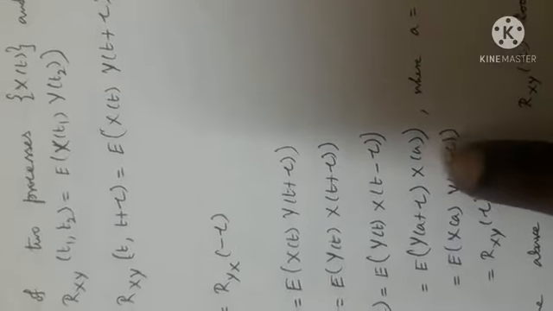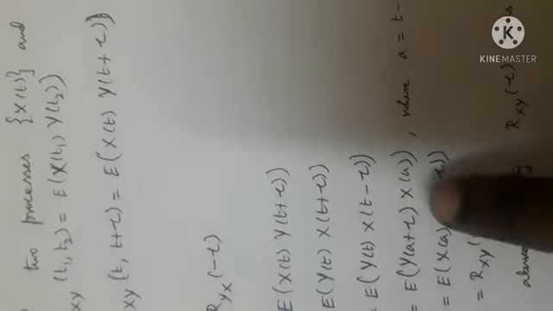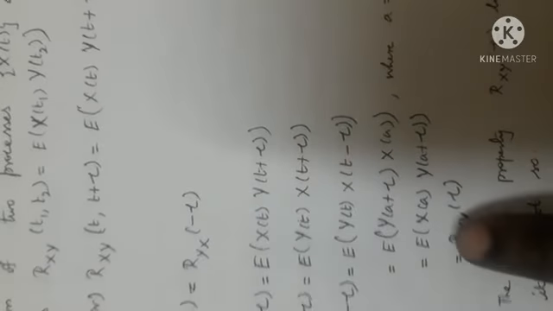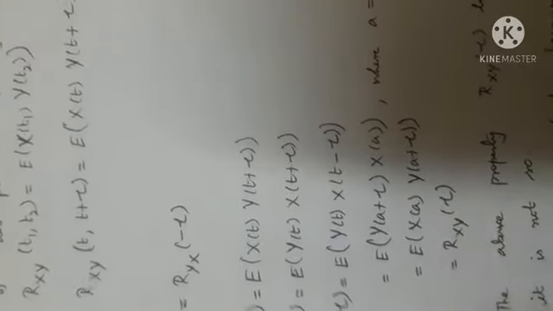Now let us use substitution. T minus tau is equal to A, so that T becomes A plus tau, which we can rewrite as expectation of x of A into y of A plus tau, which is similar to x of t into y of t plus tau. So it is Ryx or Rxy of tau. Hence the proof. I have given the property, note it is not an even function. Go through the same property in autocorrelation function so that you can see the differentiation here.